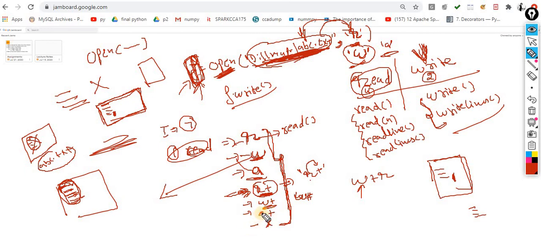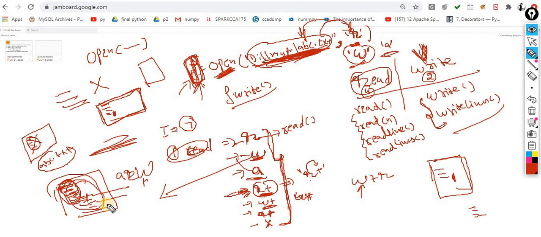The third mode is A plus mode. A plus mode means to append at the end, and then you are supposed to perform the read operation, then the write operation. First you appended something, then you read the entire data, and then you perform the write operation. Whenever the write operation is there, it will remove the previous data and you write something. If the situation is something like this, then you are supposed to go with the A plus mode, to append and read data from the file.